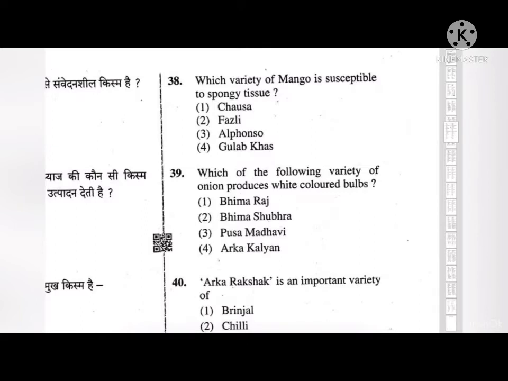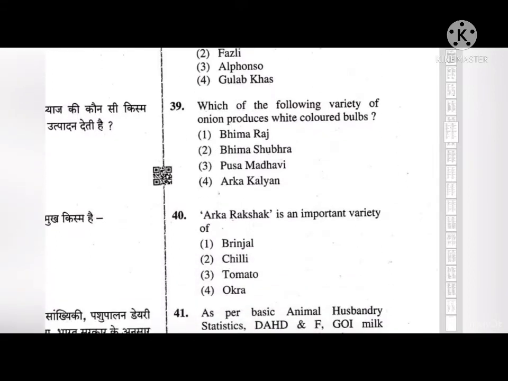Spongy tissue is a physiological ripening disorder in Alfonso mango. The spongy tissue develops as yellow-white corky patches with or without air pockets in the breakdown tissue. Spongy tissue is caused by various factors and hence it is difficult to attribute an exact and specific reason for its cause.